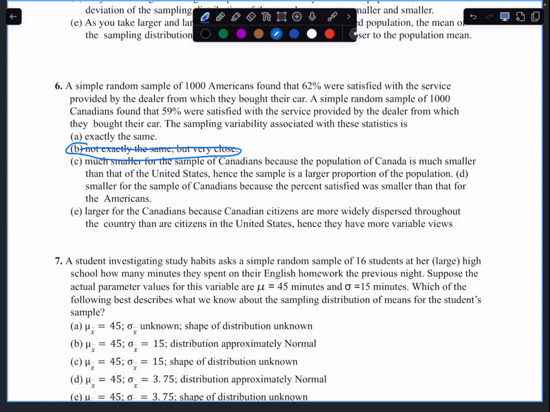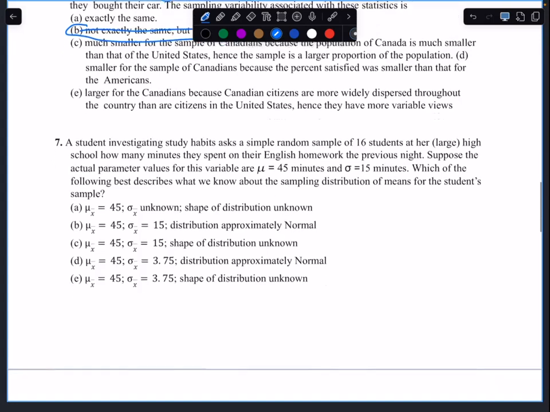because the first one is going to be 0.62 divided by the square root of 1,000, and the other one is going to be 0.59 divided by the square root of 1,000. So they're actually going to be very close to each other. They're not the same, but they're going to be pretty close to each other because the sample size is such a large sample. If the sample size was only like 10, they would probably be very different. We would say get square root of 10.